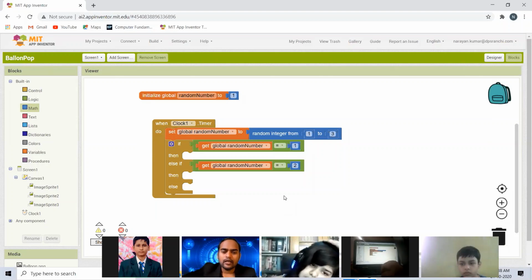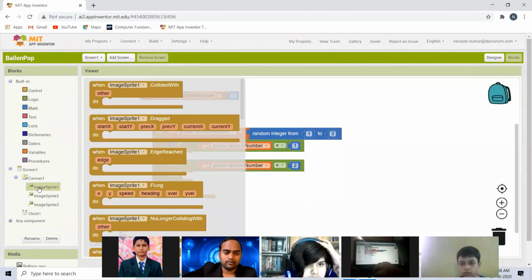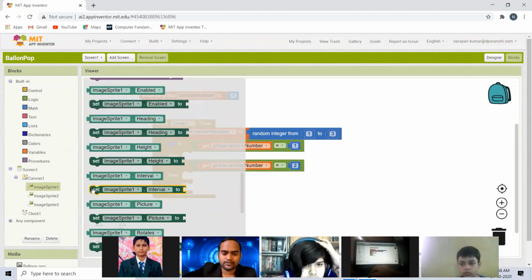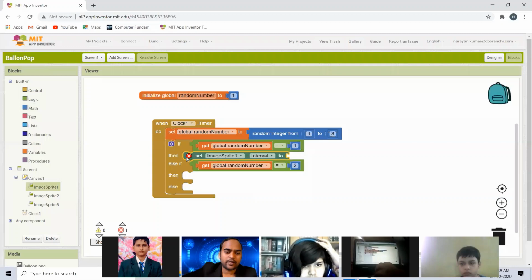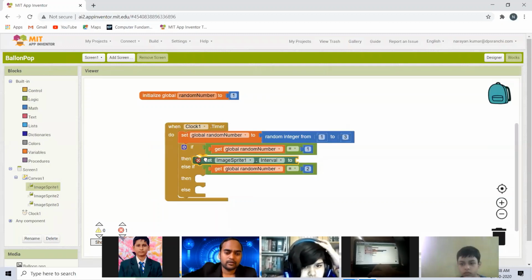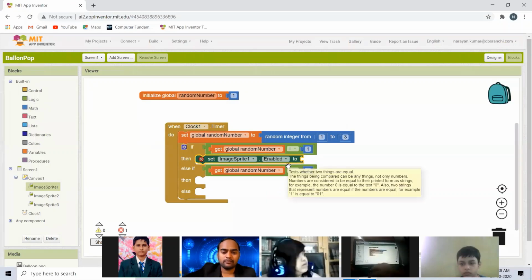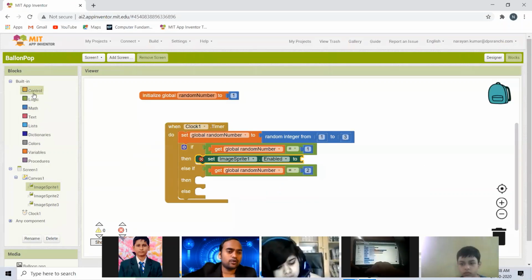Okay. And this is the condition, and now we are putting the action inside this condition. We will say that if you have generated 1, then you pop up the first balloon. So how to do this? We will go to image of sprite 1, and we'll say image of sprite 1 dot enable. So first we will enable it. Enable to true. Okay, so it will get enabled.